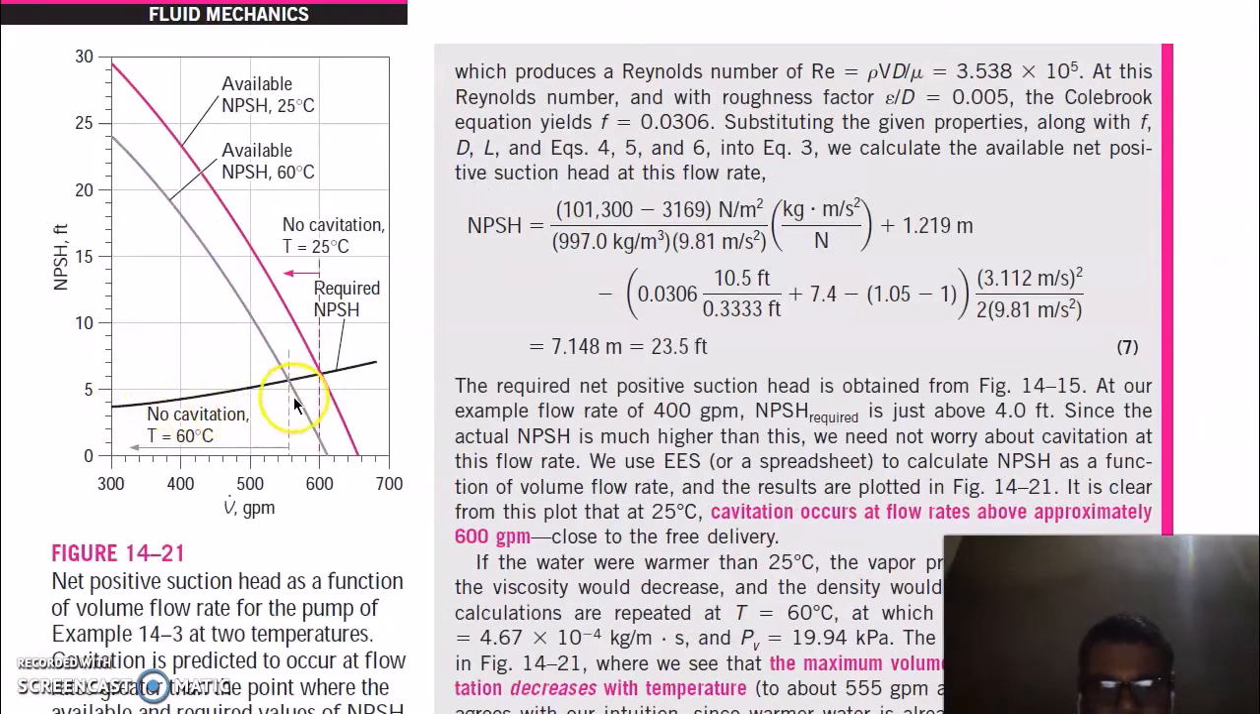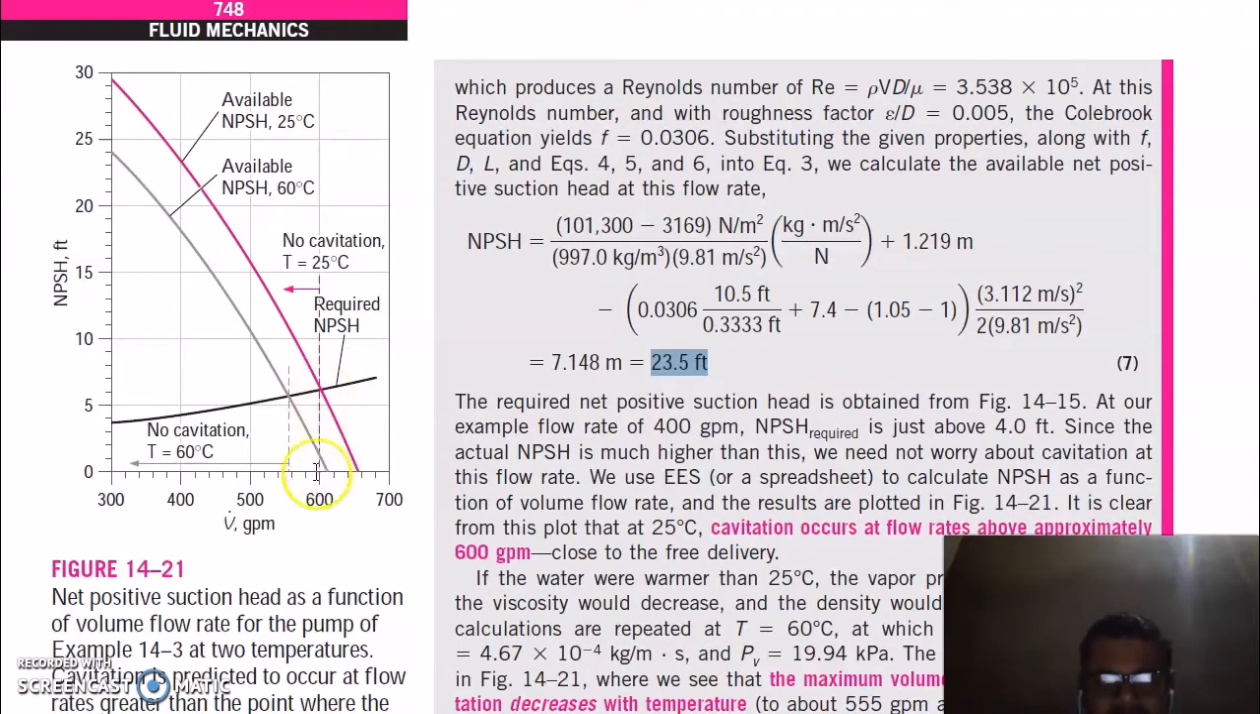This is the required net positive suction head with the flow rate, and this is the available net positive suction head at 60 degrees Celsius and this is at 25 degrees Celsius, and our volume flow rate is 40, in which case the NPSH requirement is equal to 4 feet while available is 23.5 feet, which is much higher. You can see it is 23.5 feet. You can see cavitation will occur at this point corresponding to this temperature, but we are below this value, so there is no cavitation.